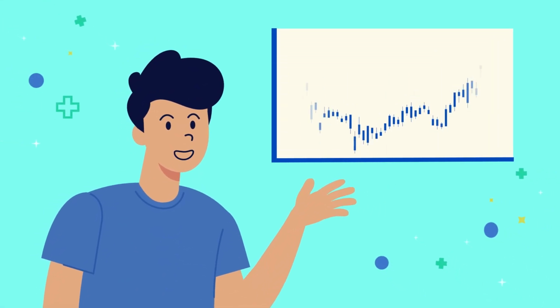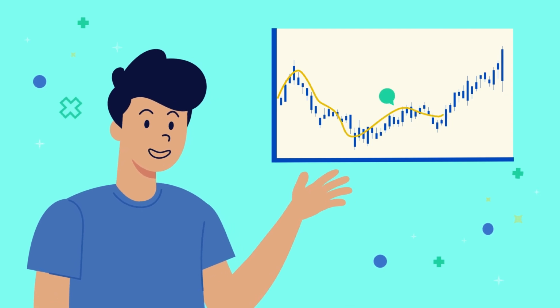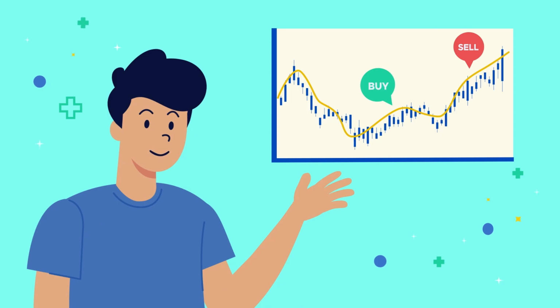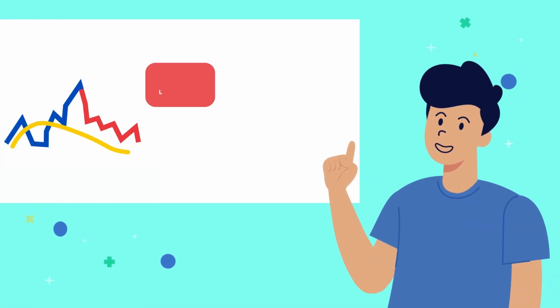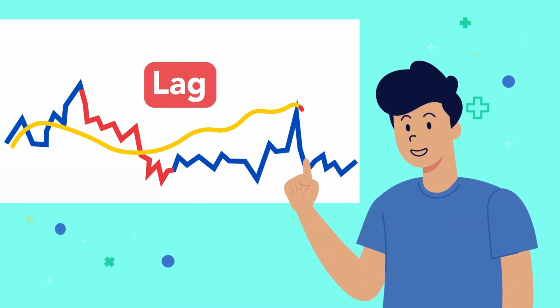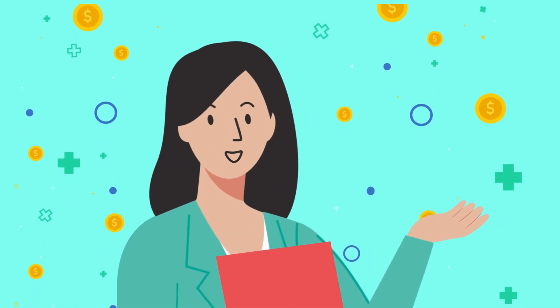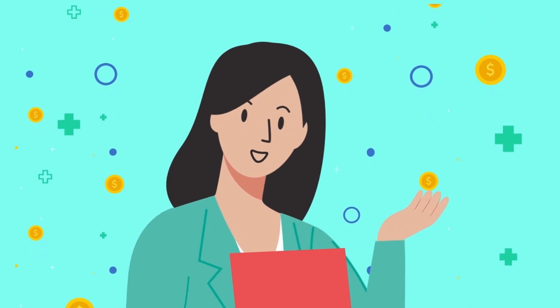In summary, moving averages can help me see the trend of a security, and crossovers can indicate potential buying or selling opportunities. But I need to be aware of the lag between the moving average and the actual price movement. Technical analysis can be complex, but with a little bit of understanding, anyone can use it to make better trading